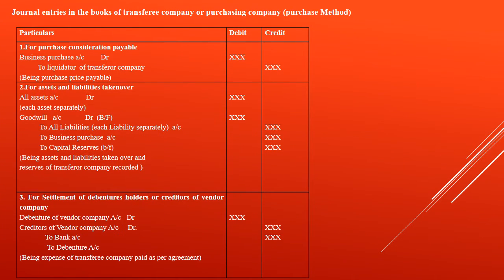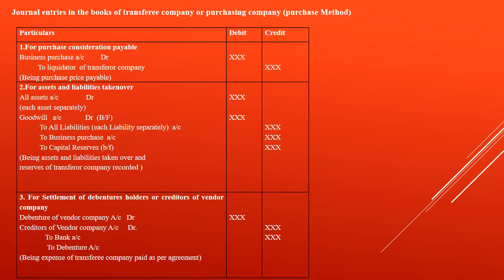Now, the journal entry in the books of the purchasing company if it is in the nature of purchase. The first entry is the same as it was in the merger: Business Purchase to Liquidator of Vendor Company. There is no change here. The second entry is also there, but with little changes. Let us see. All assets of the vendor company individually, separately, Dr., to liabilities of the vendor company separately, to Business Purchase. Then here the debit or credit, whatever it is, is adjusted with goodwill or capital.